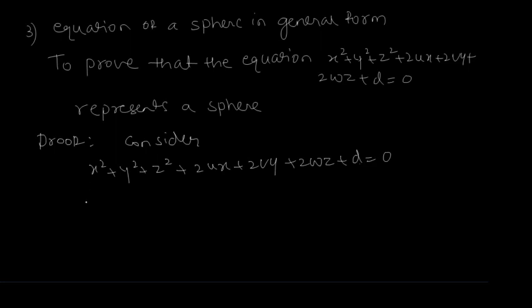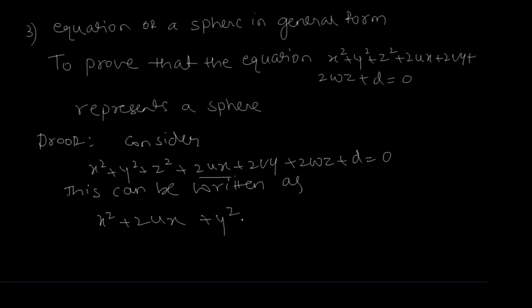So this can be written as: first x square plus 2ux, then y square plus 2vy, then z square plus 2wz.